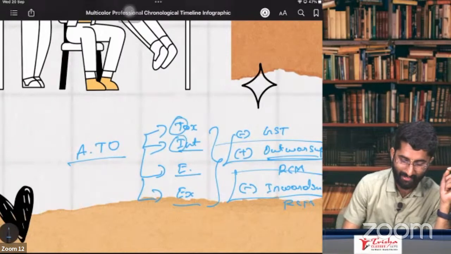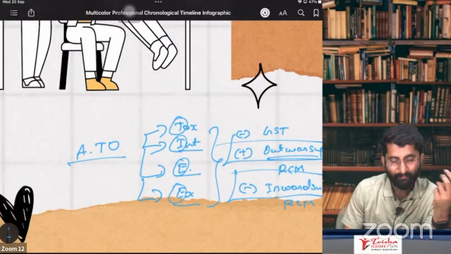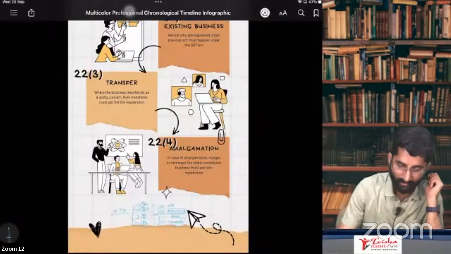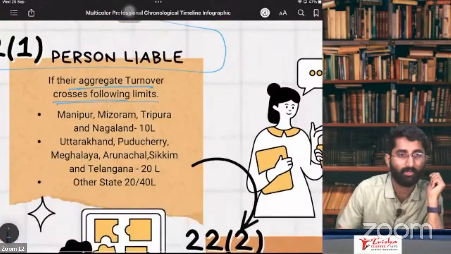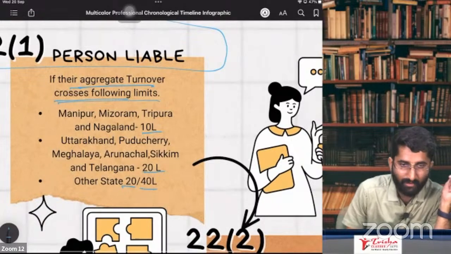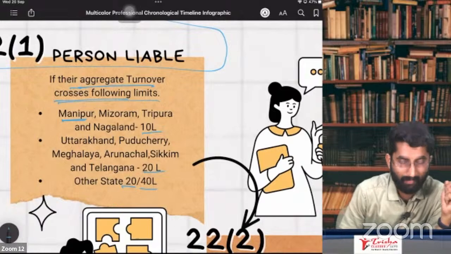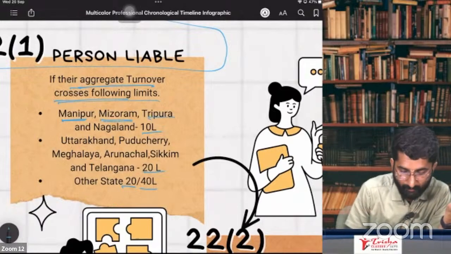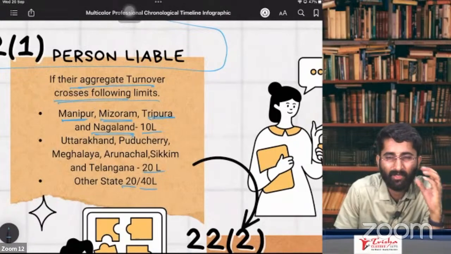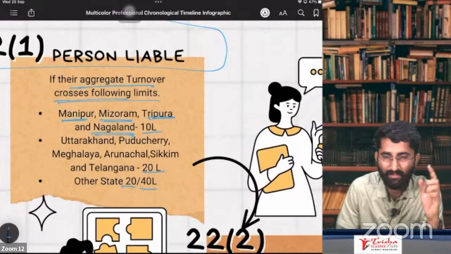Simply remember TIEE: taxable supplies, interstate supplies, exempt supplies, export supplies. Now, if your aggregate turnover is more than 20 lakhs, or 40 lakhs in some cases. Where is it 10 lakhs, sir? If you are a supplier in Manipur, Mizoram, Tripura, and Nagaland. I am just giving you the crux summary here. Remember, this will definitely help you out.